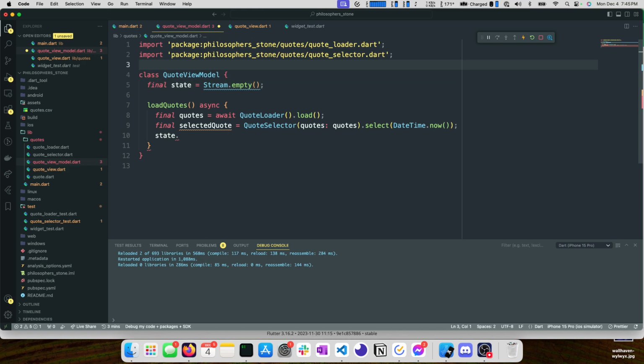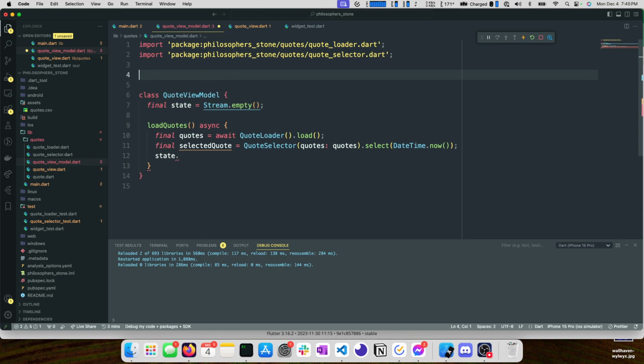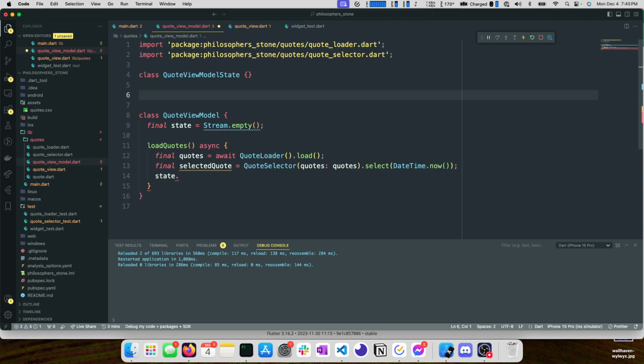So what we're going to do is we're going to create a couple classes. So we have one called quote view model state. This is actually going to be an empty class. This is what you would call like a marker class. And the reason that we have this empty class is that we're going to extend it.